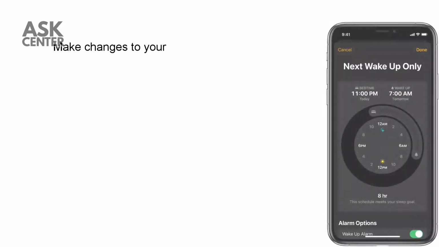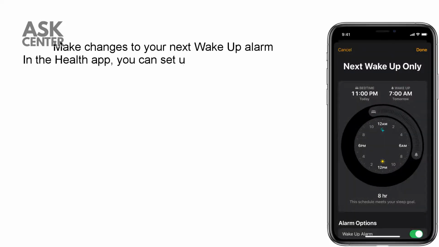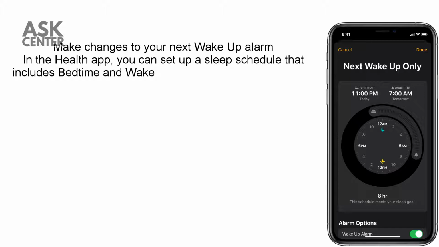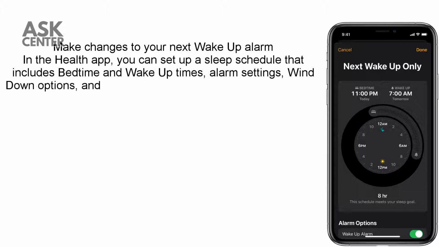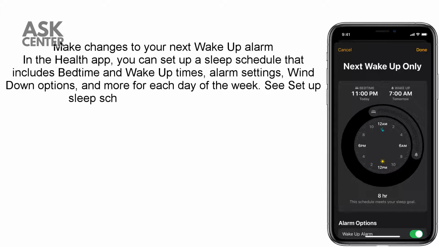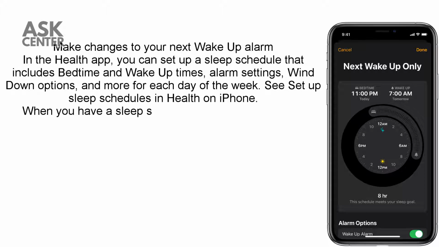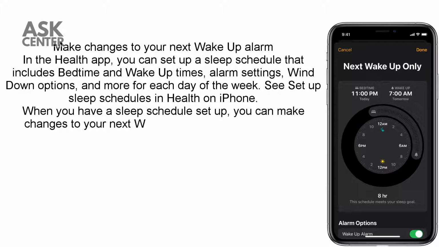Make changes to your next wake-up alarm in the Health app. You can set up a sleep schedule that includes bedtime and wake-up times, alarm settings, wind-down options, and more for each day of the week. See Set up sleep schedules in Health on iPhone.